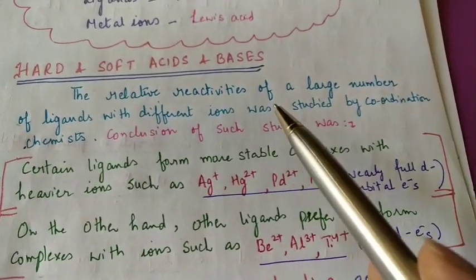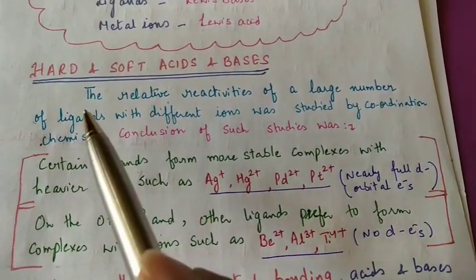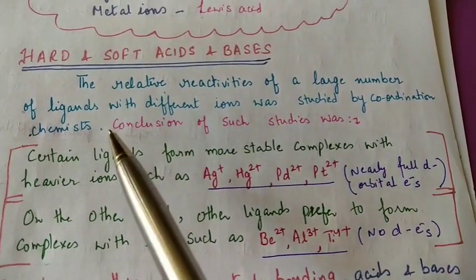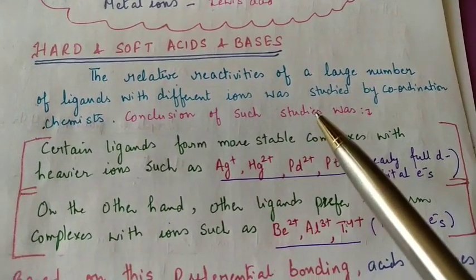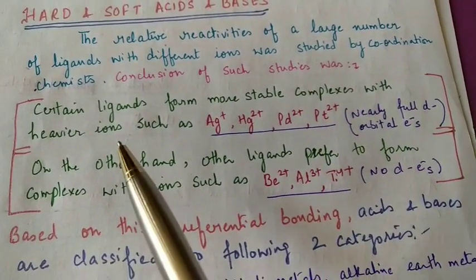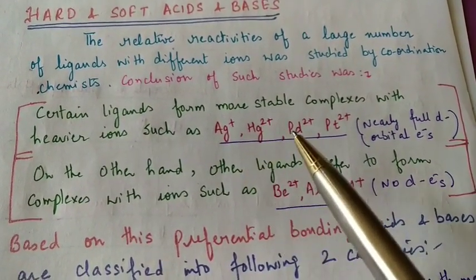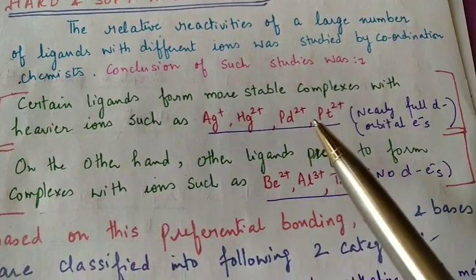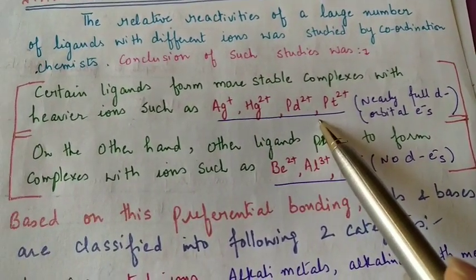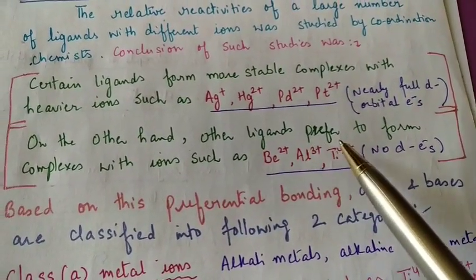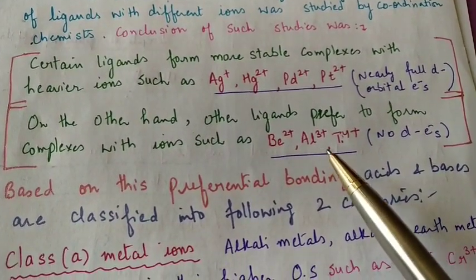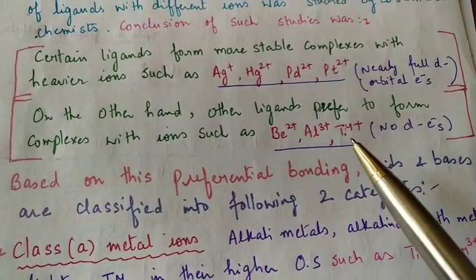Now come to the concept of hard and soft acids and bases. The relative reactivities of a large number of ligands with different ions were studied by coordination chemists. They concluded from their studies that there are certain ligands which form more stable complexes with heavier ions, such as silver ion, mercurous Hg2+ ion, palladium ion, and platinum ion. In all these there are nearly full d orbital electrons. On the other hand, there are ligands which prefer to form complexes with ions such as beryllium ion, aluminium ion, and titanium ions, which have no d electrons.